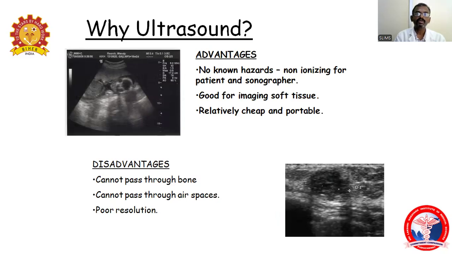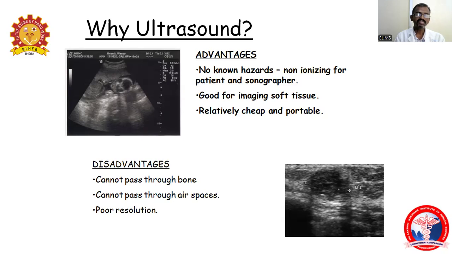So why ultrasound? What are the advantages and disadvantages of ultrasound? There are no new hazards, as it uses non-ionizing radiation, for both the patients and the sonographers. It is good for imaging soft tissue, and also vessels and blood vessels, but not ideal for the bones. It is relatively cheap and portable. It costs a minimum of 1,000 or 1,500 rupees. So it is relatively cheap and portable.